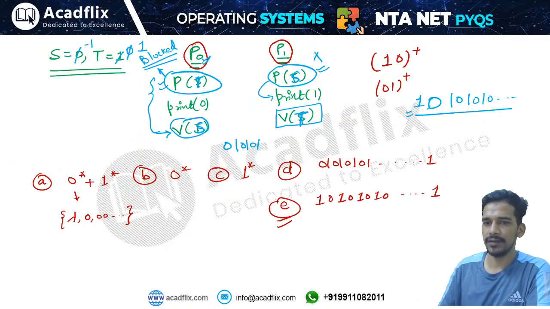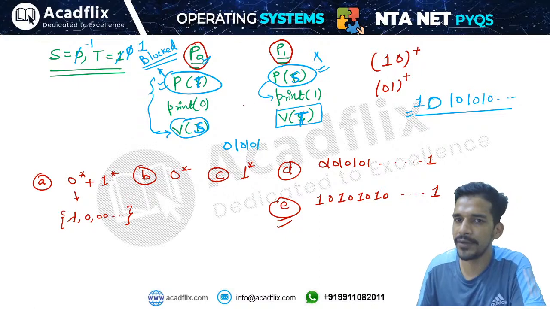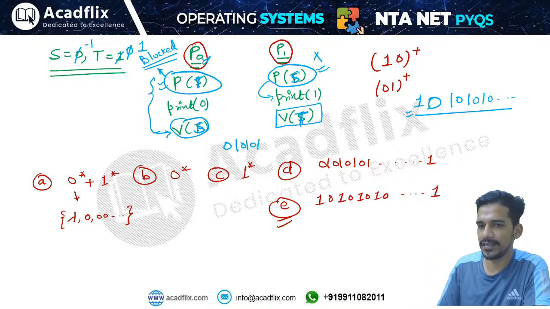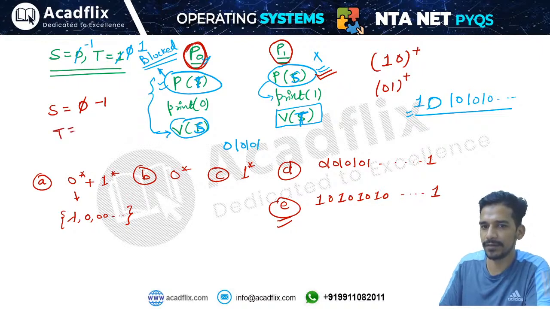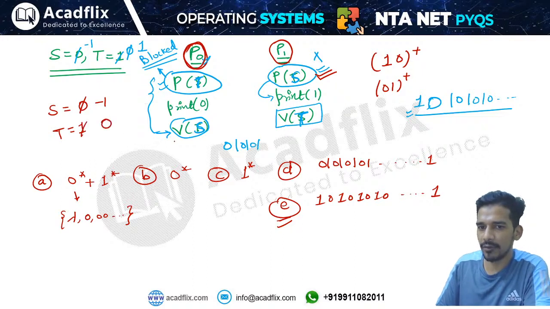Devika, in this last question, if you want to print 1 1 1 1 only, that cannot be printed. The reason is that when you apply the wait operation on the semaphore S, which is initially 0, it will become -1. So process P1 will not be able to execute, but process P0 will be able to execute because the value of semaphore T is initially 1. So this process will not be blocked, it will become 0. Now the signal operation we are applying is on the semaphore S, not T.